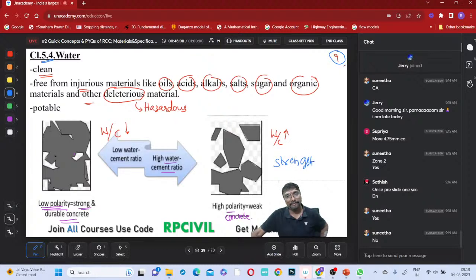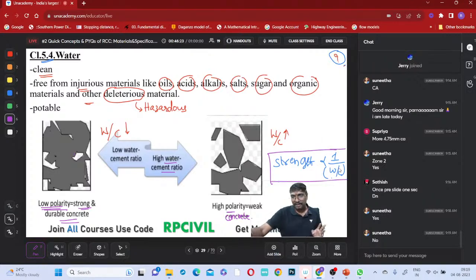Don't worry, in the concrete material we will see, for which grade, what is the maximum water cement ratio we have to select. Strength is inversely proportional to what? Water cement ratio. Okay, this is the conclusion of this diagram, you can say. Is it clear everyone? Right.